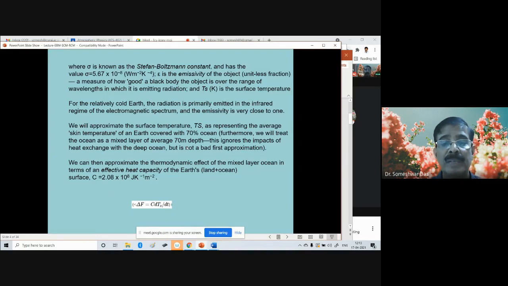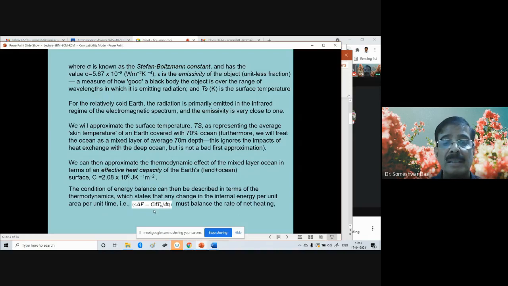So we can write the flux delta F of radiation as equal to C times dTs by dt, where Ts is the surface temperature and dTs by dt is the rate of change of surface temperature. C is the effective heat capacity of the Earth, and this is the net flux.